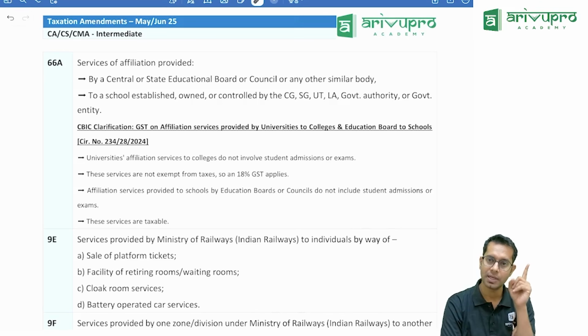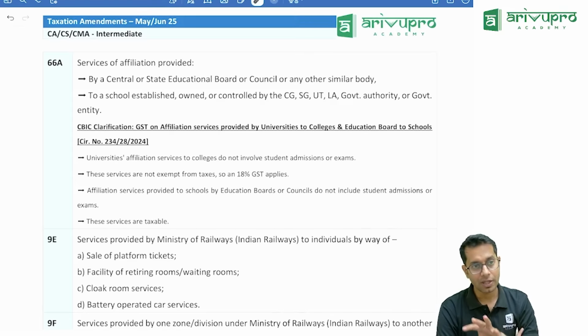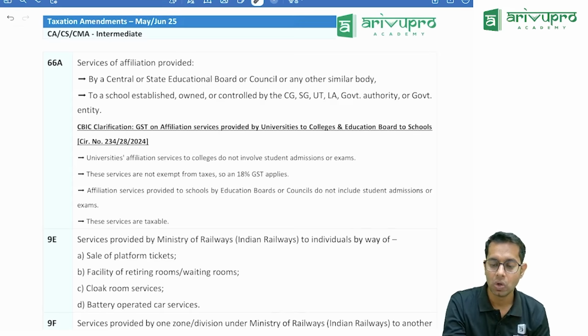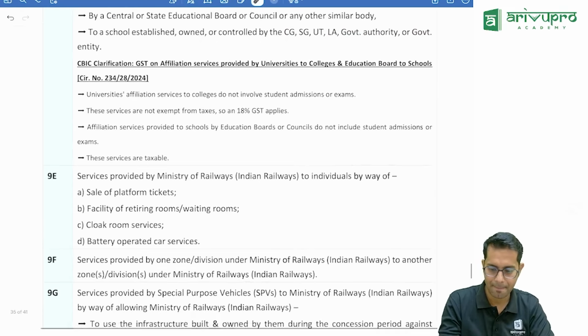For that they are going to charge money. Bangalore University, the Karnataka State Board, and the CBSE board are going to charge money. So on that money GST is applicable. If that license is given to a central government school, state government school, local authority school, or government authority school, then exemption is there.